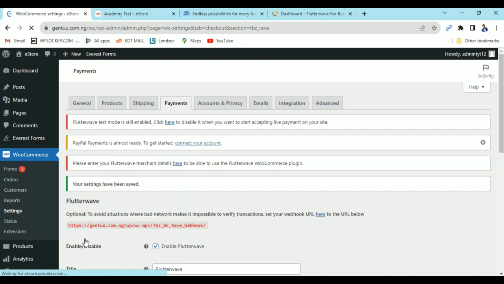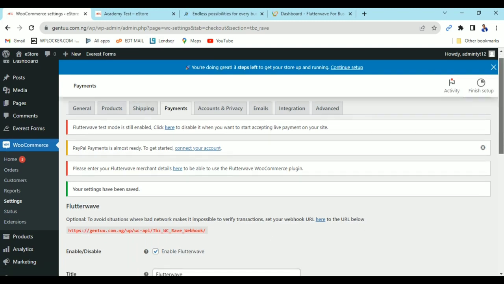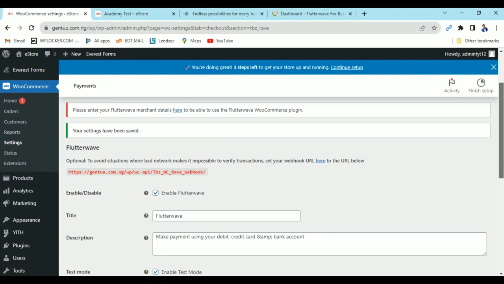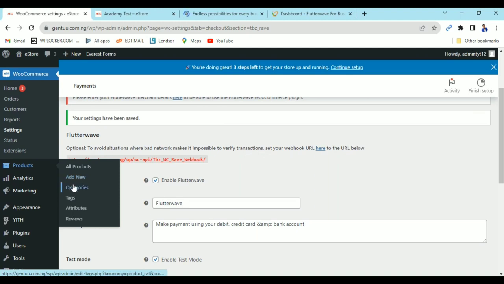The next thing we are going to do right now is how to create categories for your product. I'll come to where we have product, then come to category, product, category.